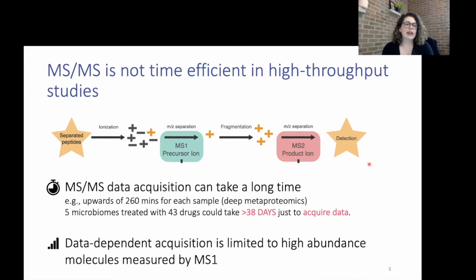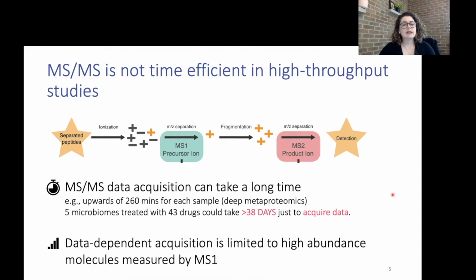A challenge with tandem mass spectrometry is that it's not time efficient in high throughput or large scale metaproteomic studies. In fact, tandem mass spectrometry data acquisition can take a really long time, and it can take upwards of 260 minutes for each sample if we're looking at deep metaproteomics. So if we think back to a couple slides ago when I mentioned an experiment that used 5 different microbiomes treated with 43 different drugs, this could take over 38 days just to acquire the data, and this isn't even considering experimental time or data analysis time.